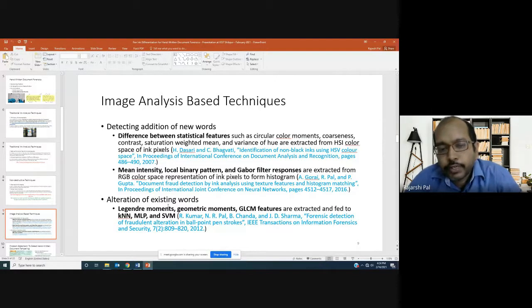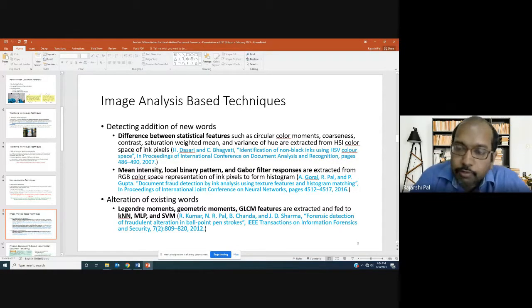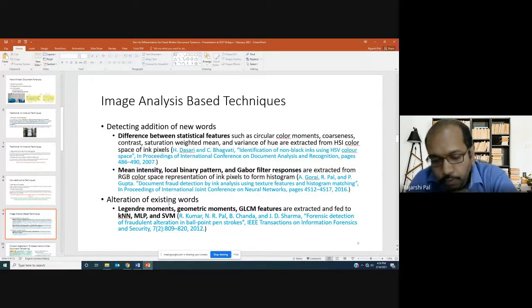After extracting features in different ways, they feed them into classifiers and comparatively analyze which classifier does well compared to others, and so on, right? So this was the literature. We started this work around 2017, and this was the literature available to us at that point of time. Additionally, a few other papers were also there, but mostly the works were of this kind of nature.